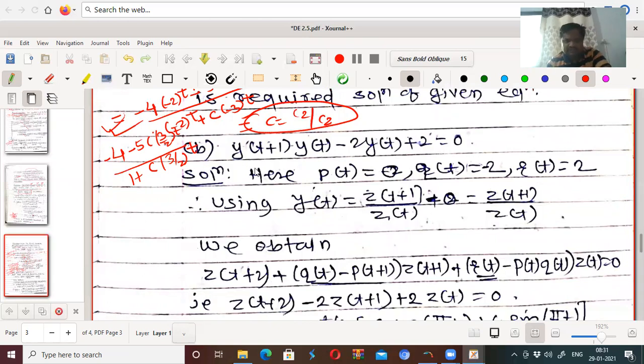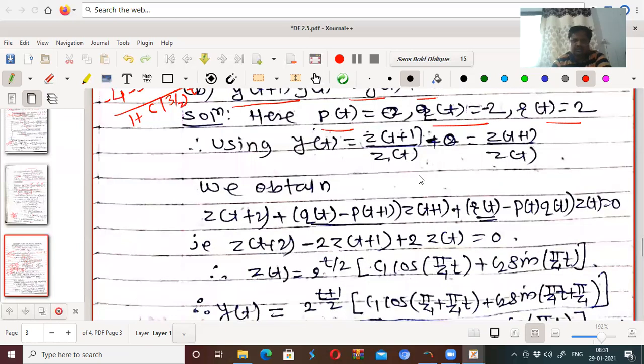this is also the same type of equation: y(t+1) into y(t) minus 2y(t) plus 2 equal to 0. Here p(t) is 0, q(t) is minus 2 and r(t) is plus 2. So by taking again the same substitution, you will get equations of this type: z(t+2) minus 2z(t+1) plus 2z(t) equal to 0.